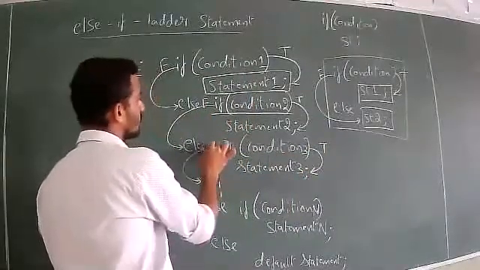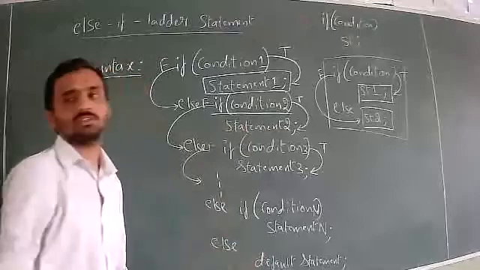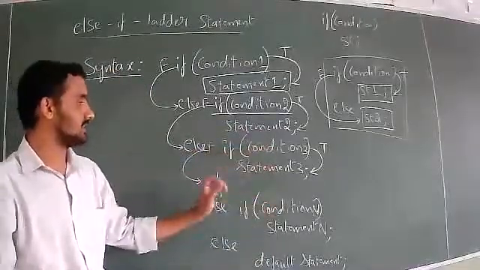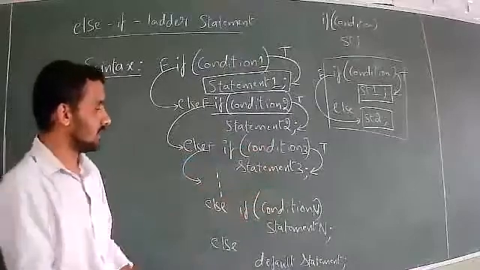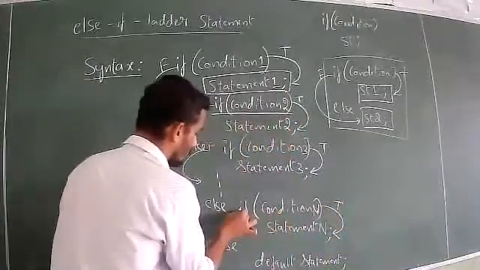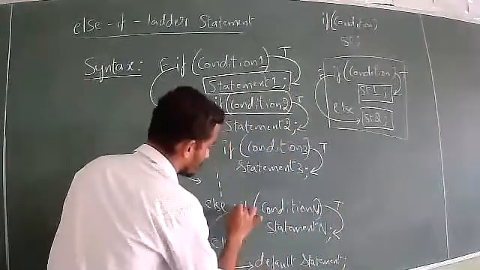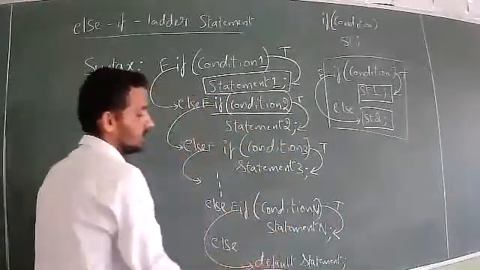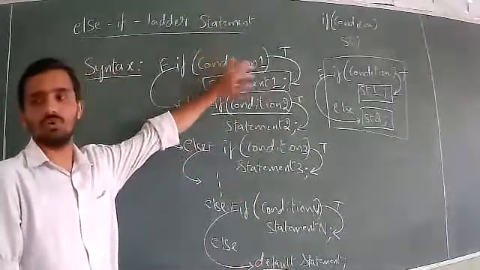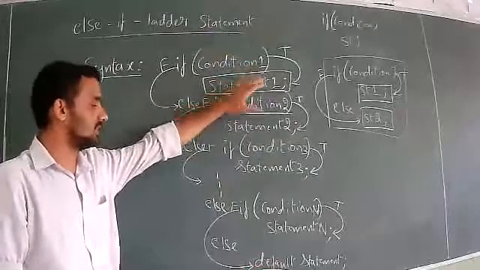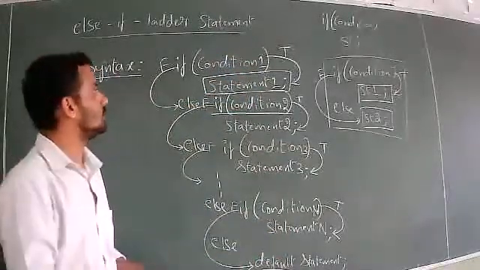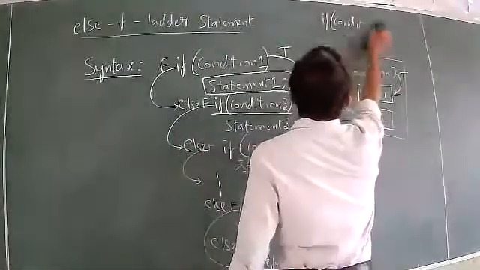In this way, it keeps on checking all the conditions until it reaches the nth condition. When the nth condition is true, statement n is executed. If it is false, we move to the last one, that is default. Default means that if all the conditions are not satisfied, then finally the default statement will be executed.